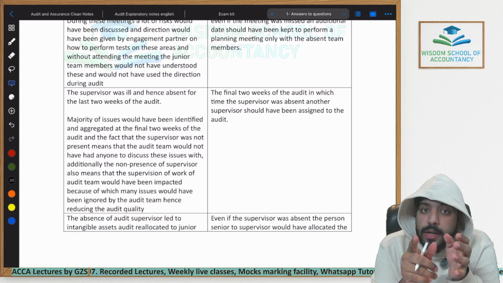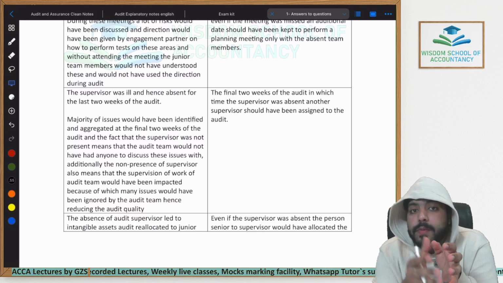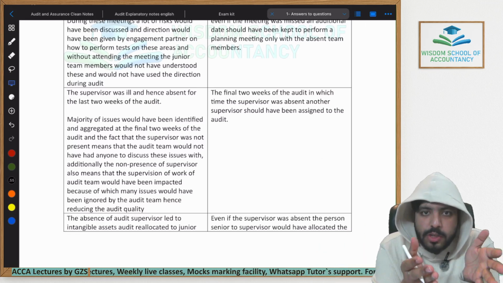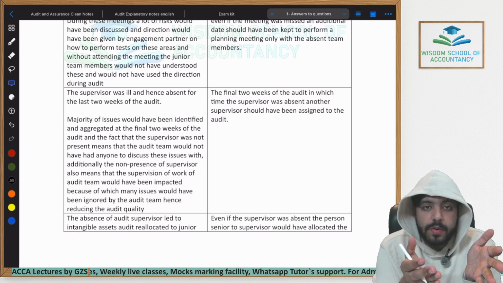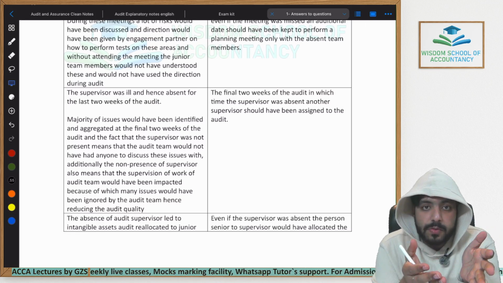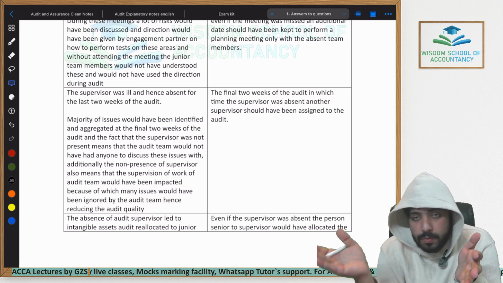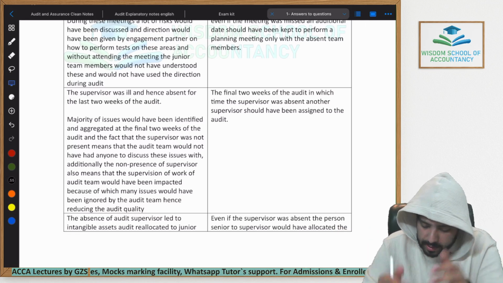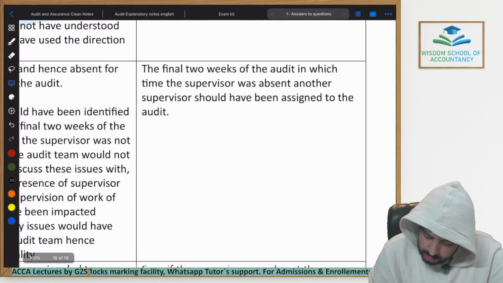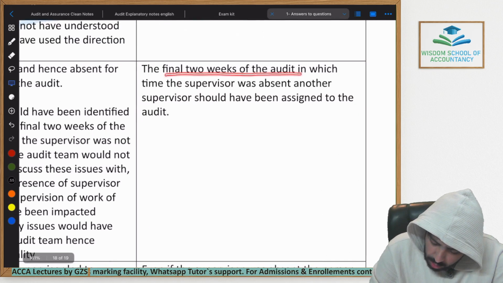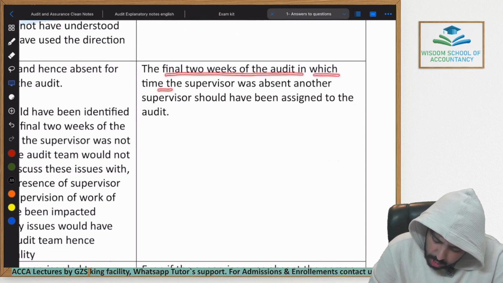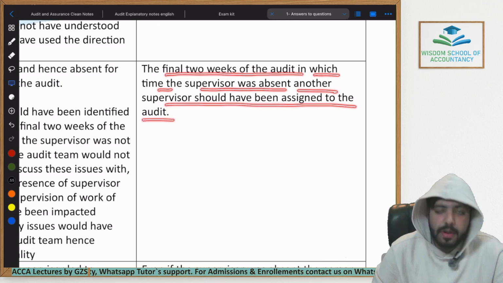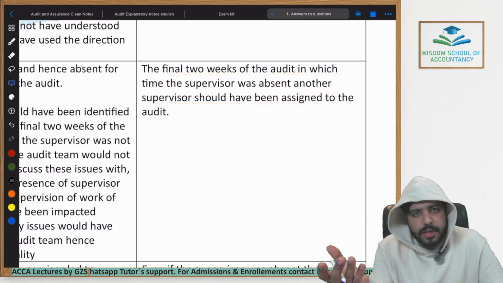But I can write down that the audit firm should have assigned someone else as the supervisor of this team for the final 2 weeks, because the original supervisor was not present. He would have reviewed everyone's work. He would have supervised everyone's work. He would have been the one with whom the audit team would have discussed all the issues within the financial statements that they aggregated. So this is the appropriate recommendation in this case. For the final 2 weeks of the audit, in which the supervisor was absent, another supervisor should have been assigned to the audit team. That's it. That is the appropriate recommendation in this case as well.